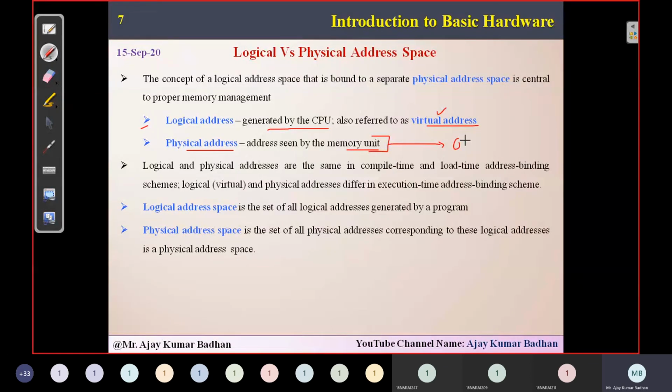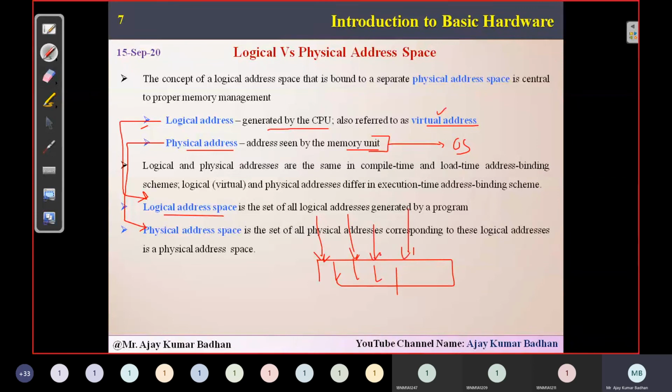Now all the logical addresses that are generated will be placed in a logical address space, and all the physical addresses that are generated will be placed in a physical address space. The logical address space is nothing but a set, a group consisting of all the logical addresses generated by that particular program.